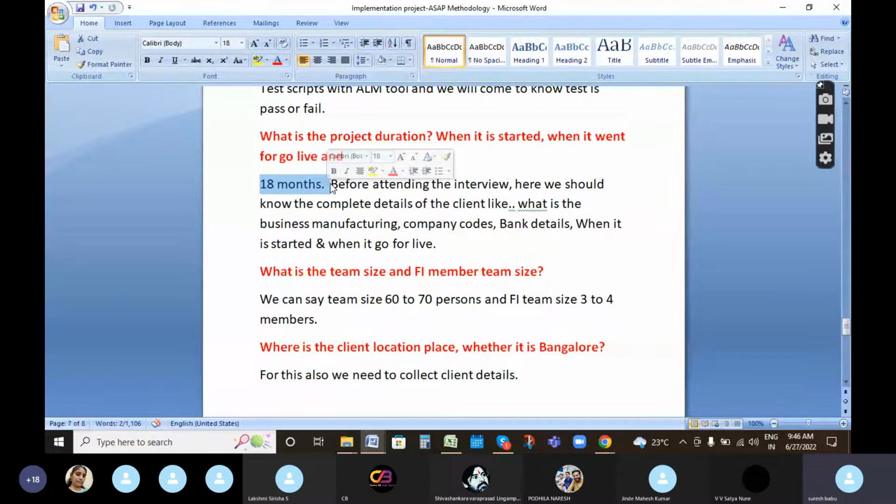Before attending the interview, we should know the complete details of the client. For example, if we mention in the resume that I have worked on a support project, then for which client you have worked, what the client's business is, the nature of the business, where it is located, all those things we should know. Otherwise within 10 minutes they will consider him a fake candidate. So what is the business, manufacturing, company code, bank details, all those things.